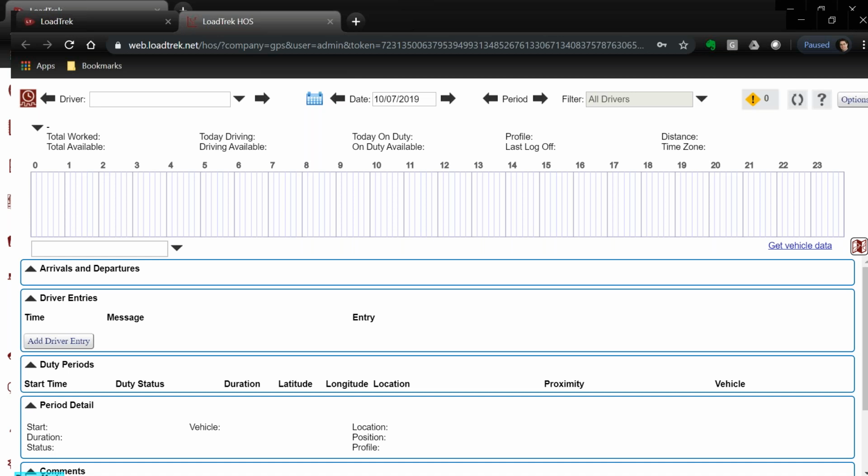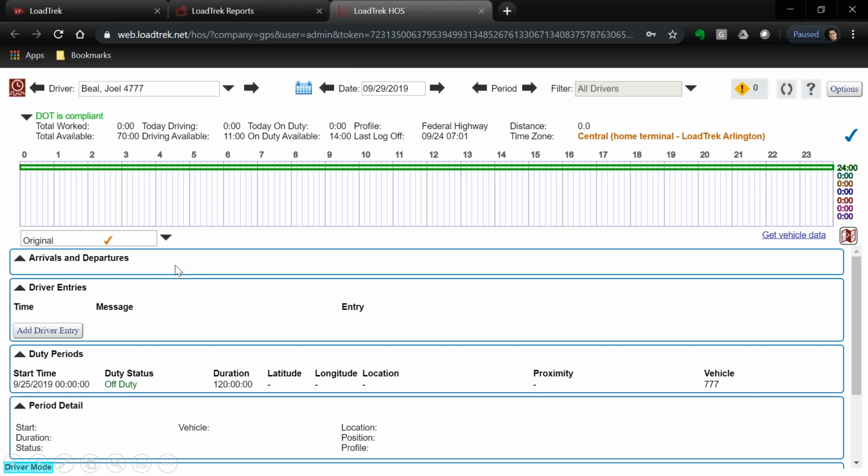So now let's look at our hours of service log. We have determined that driver Beal, driver 4777, was driving this vehicle. And as we look at driver 4777 for the specific date, you'll see that the time is all off duty. And this, of course, is what it will be. If a driver doesn't sign in, we don't know that you're working. And if we don't know you're working, you must be off duty.